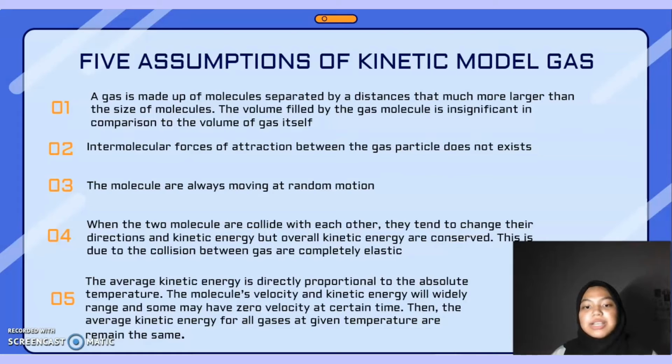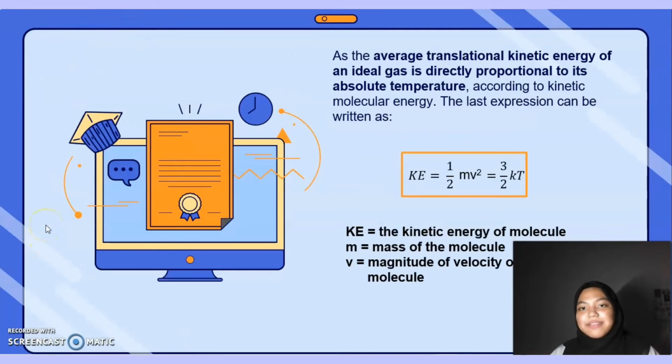The molecules' velocity and kinetic energy will vary widely, and some may have zero velocity at a certain time. Then the average kinetic energy for all gases at a given temperature remains the same. As the average translational kinetic energy of an ideal gas is directly proportional to its absolute temperature according to kinetic molecular theory, the expression can be written as KE equal to 1/2 mv squared, which is equal to 3/2 kT.